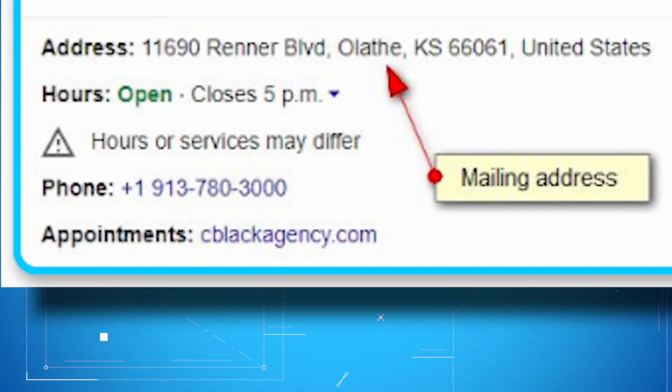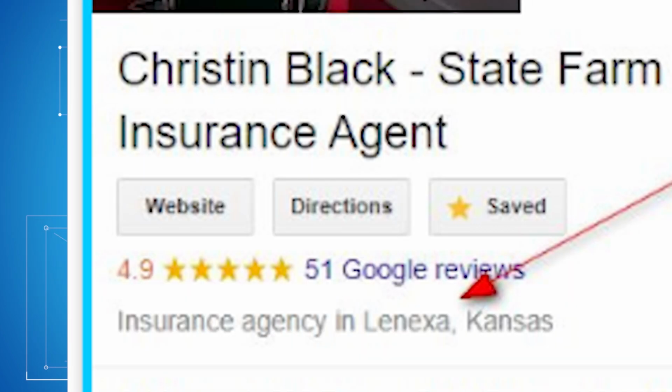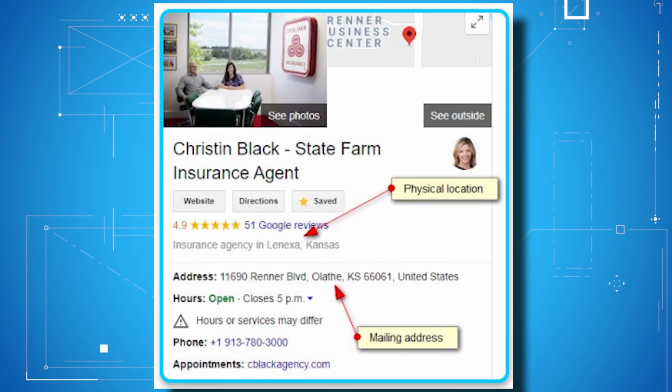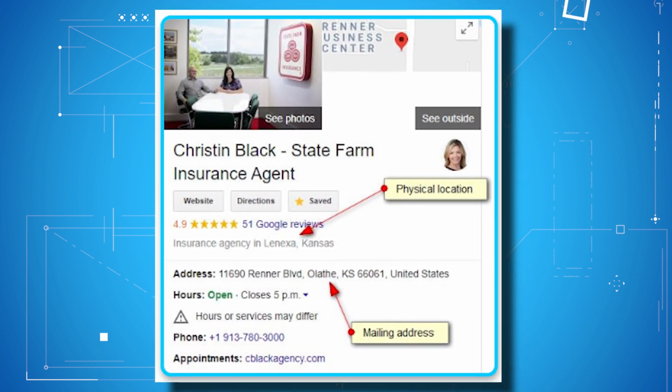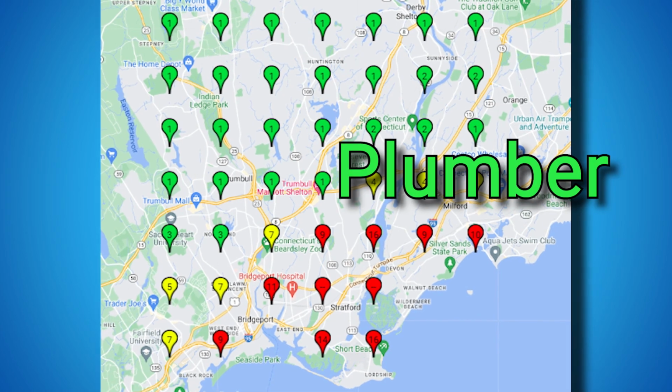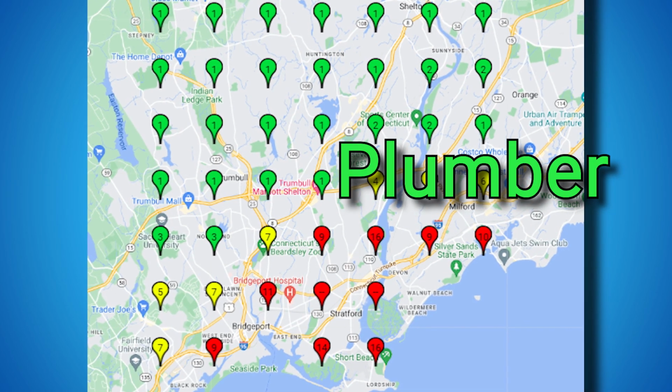Check in the knowledge panel to see if Google has actually changed the name of your city to something else. This is what they consider to be the physical location that your business is located in, and this is what they base ranking on. Next thing you want to do is make sure that you set up GeoGrid rank tracking. You want to make sure you track both implicit keywords, example plumber, or explicit keywords, example plumber Dallas, to make sure you can monitor how you're ranking for each of them.